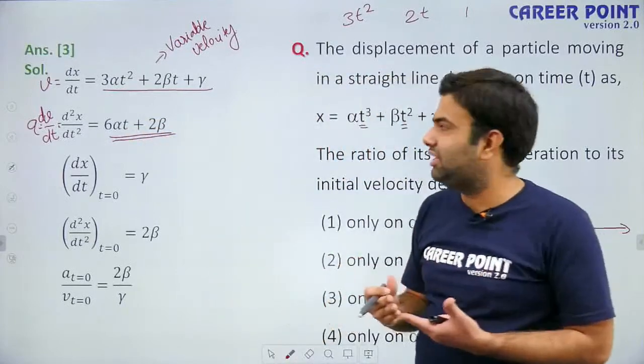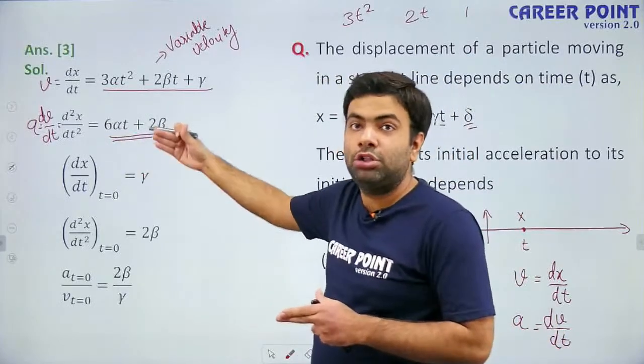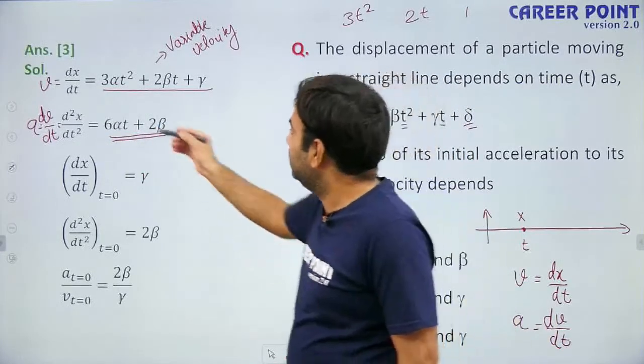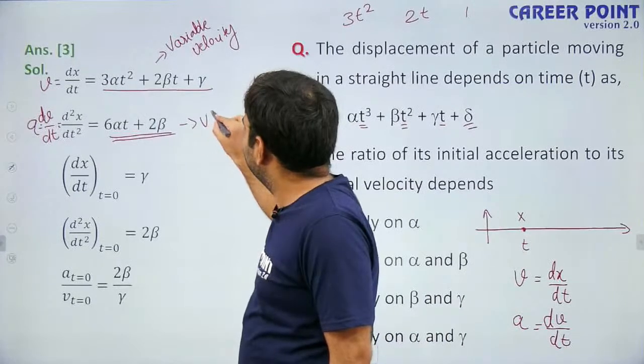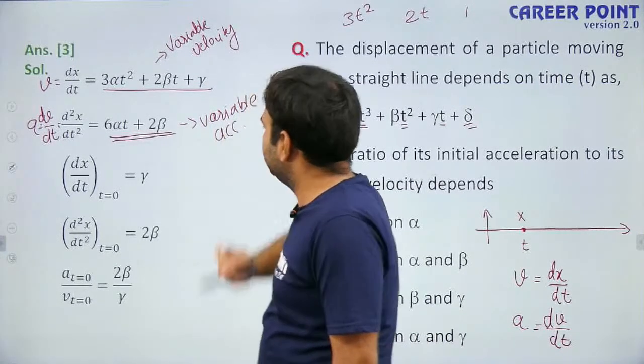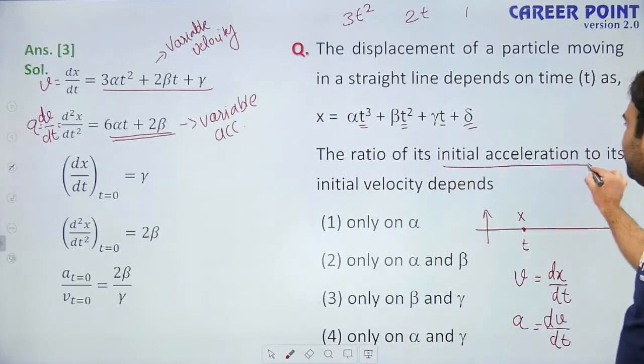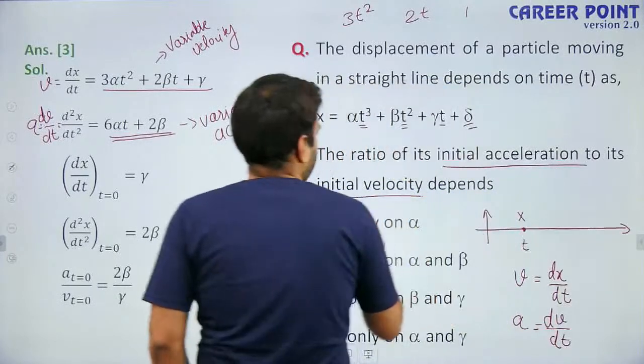As time is increasing, acceleration is also increasing. That means acceleration is also time varying. It is also variable acceleration. Now, it is asking the ratio of initial acceleration to the initial velocity.